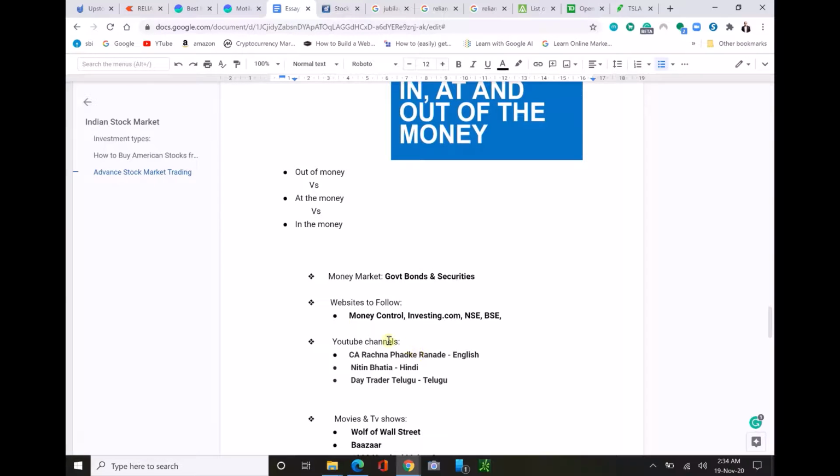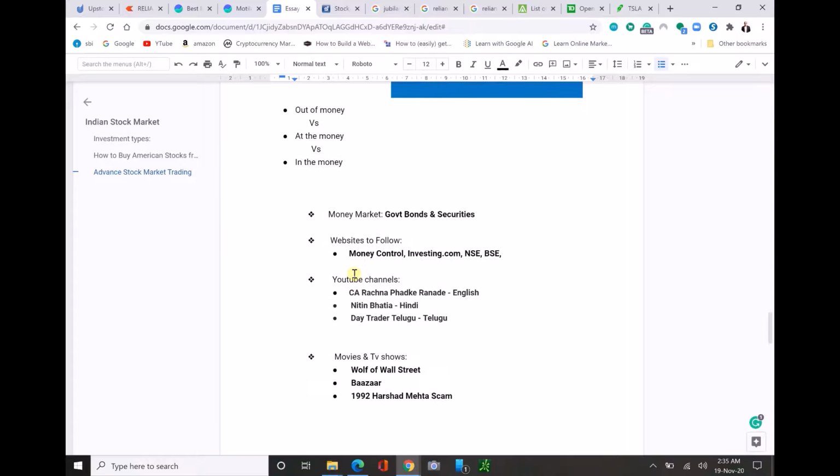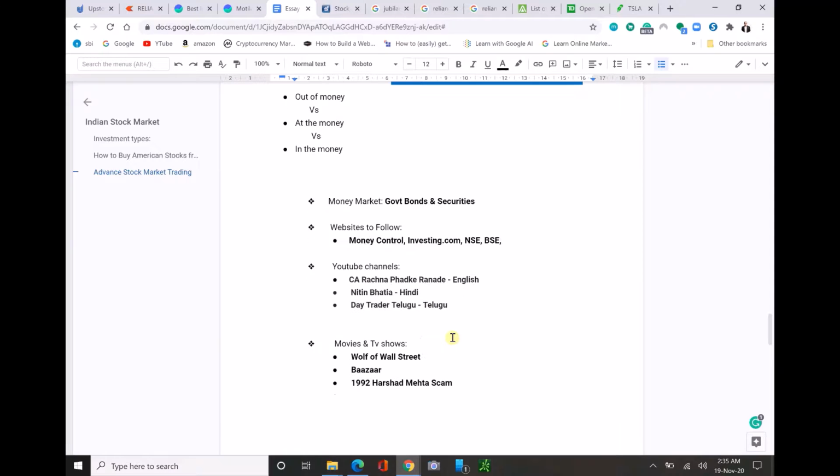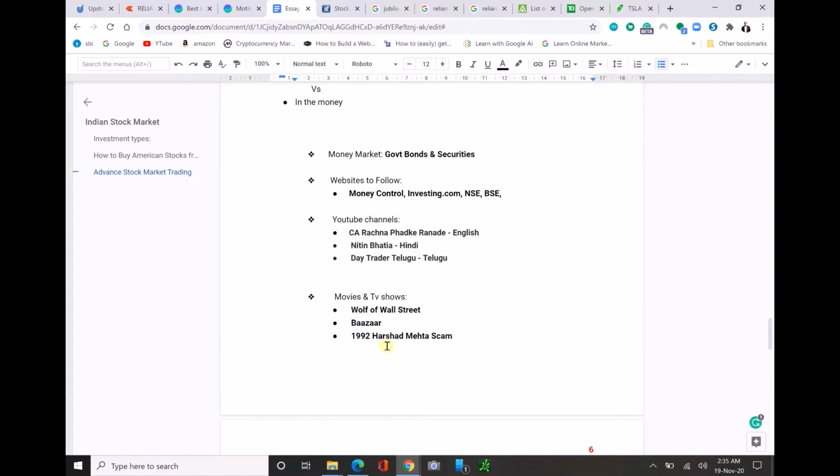And there's the money market, which is similar to the stock market, but its volume is very huge. It's where government bonds and securities are sold. And some of the websites you can follow are Money Control, Investing.com, and the NSE and BSE websites. And there are many YouTube channels where you can learn the basics, advantages and advanced stock market trading. You can see these are the channels you can follow, and some movies and TV shows which you can watch and learn more about the stock market.